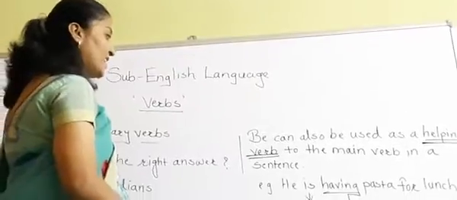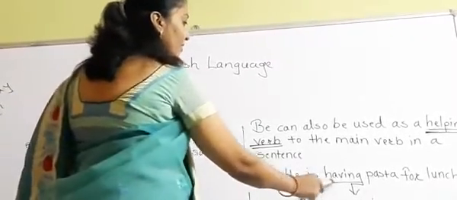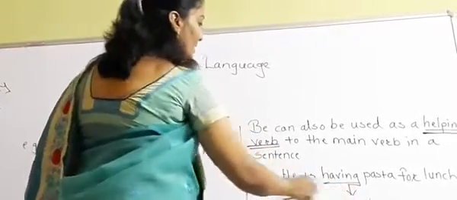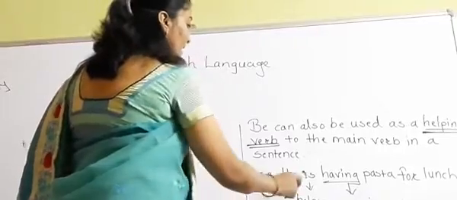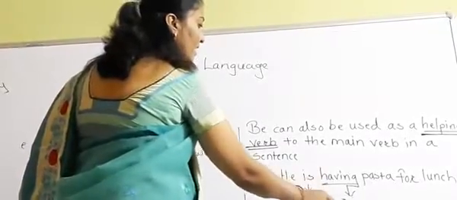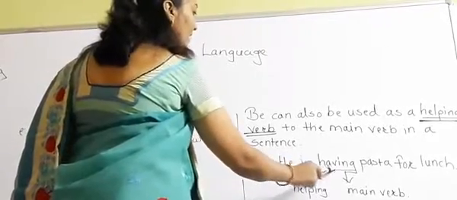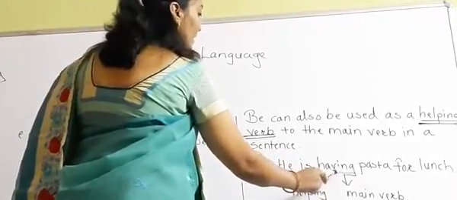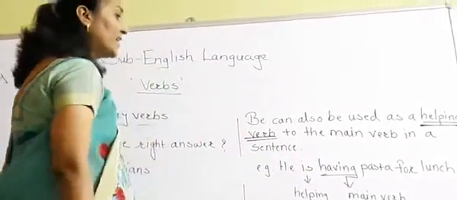So in this sentence, "is" is the helping verb here. Okay, and "having" is the main verb. He is having pasta for lunch. "Is" is the helping verb and "having" is the main verb. So this helping verb is helping the main verb "having" here to get the meaning of the sentence clear.